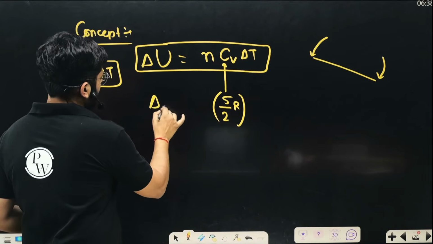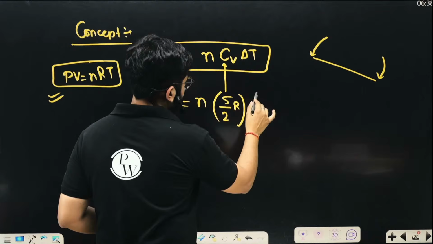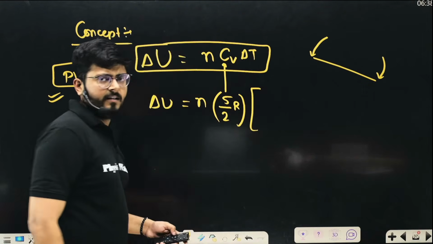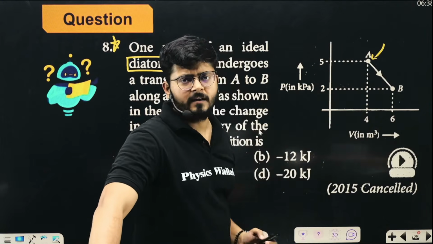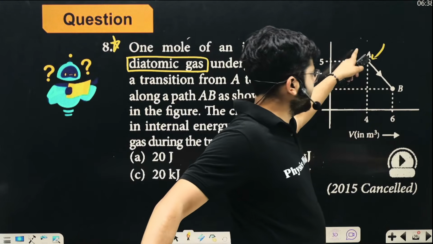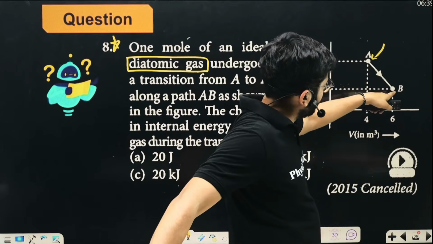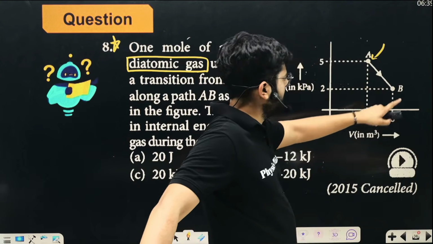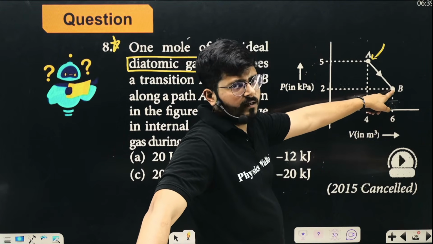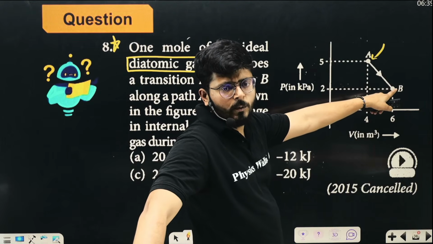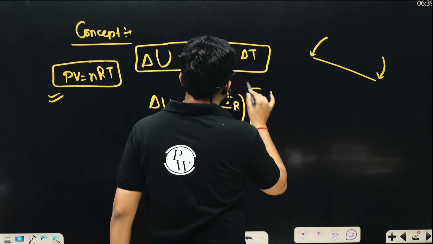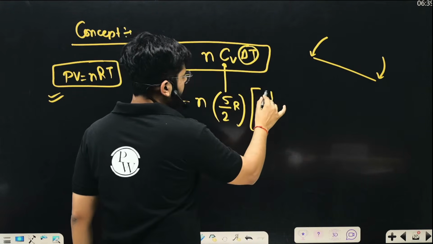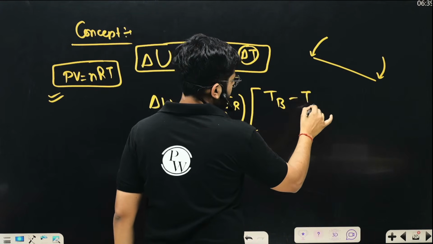And ΔU equals nCvΔT. ΔT is the final temperature minus the initial temperature. The final temperature is at B, but we don't know the temperature at B directly, so you write TB minus TA.